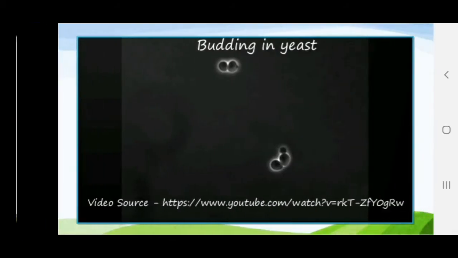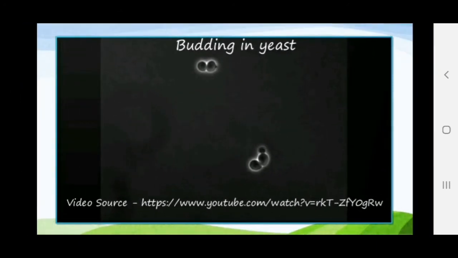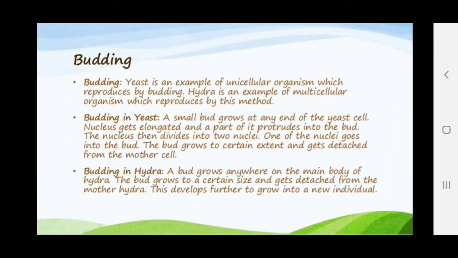See here, the picture is shown. Budding in yeast. See how this is taking place. The matured yeast cell develops a bud on its surface and it continues to grow. Whenever it matures, it detaches from the mother cell and lives as a new living organism. Budding in hydra is also similar to this.